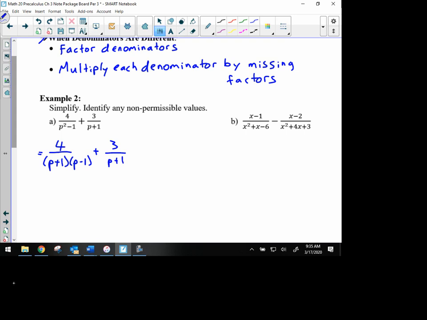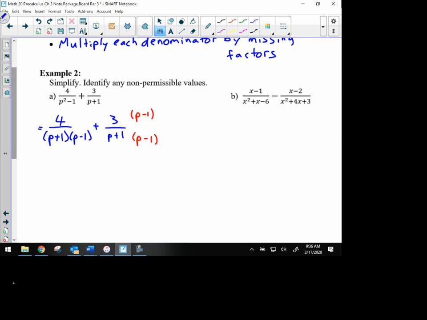It can't be factored. But now that we've factored, we can see that we're very close to a common denominator in both expressions. It's just that the one on the right doesn't contain a p minus 1 factor. So in order to enable it to have that factor, we multiply that denominator by p minus 1. But if we multiply the denominator by p minus 1, we have to multiply the numerator as well. So we multiply the denominator by p minus 1, and we multiply the numerator by p minus 1 as well. So we do that math there, and we now know that our denominator is going to be the common denominator.